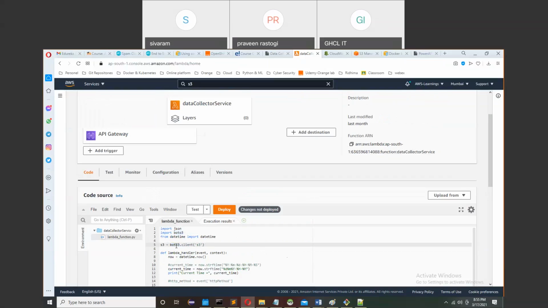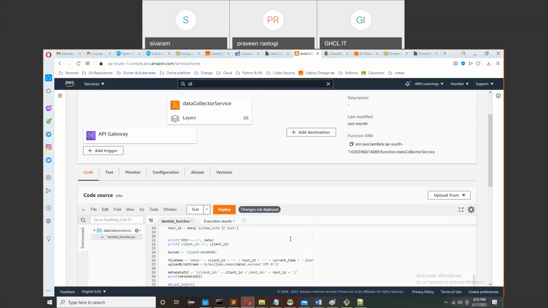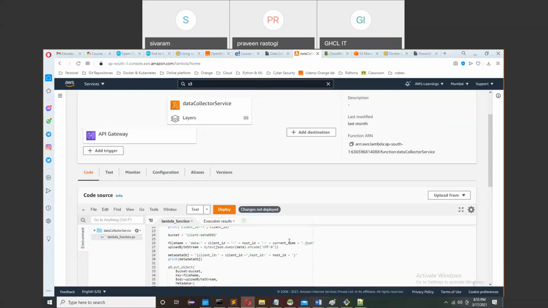Boto3 is the library that provides connectivity between AWS services using Python. With boto3.client, if you want to connect with SNS or SQS, you can just pass SNS or SQS here, and it will provide the connection to you. So this is a simple API. Is it clear to you now?